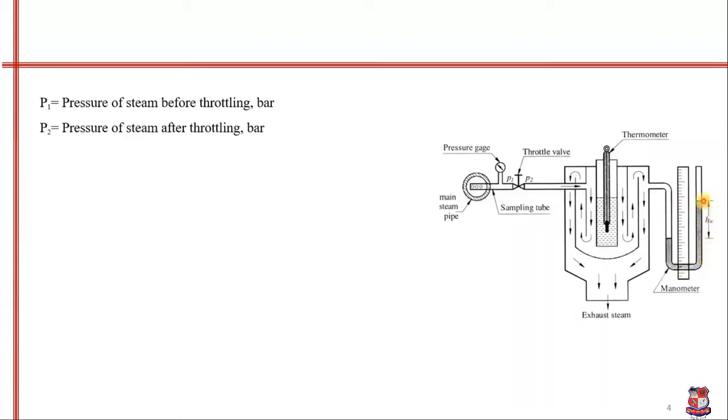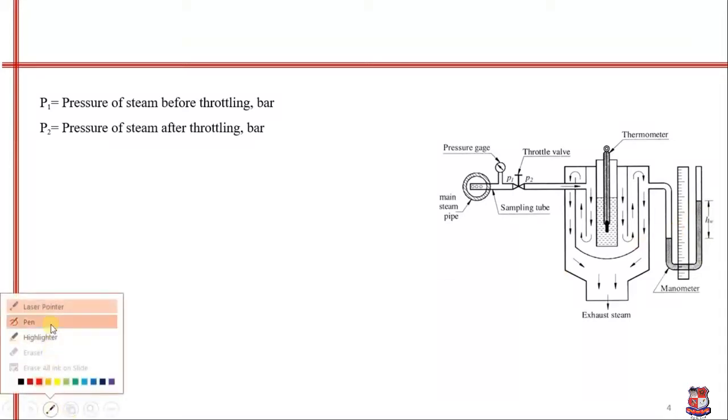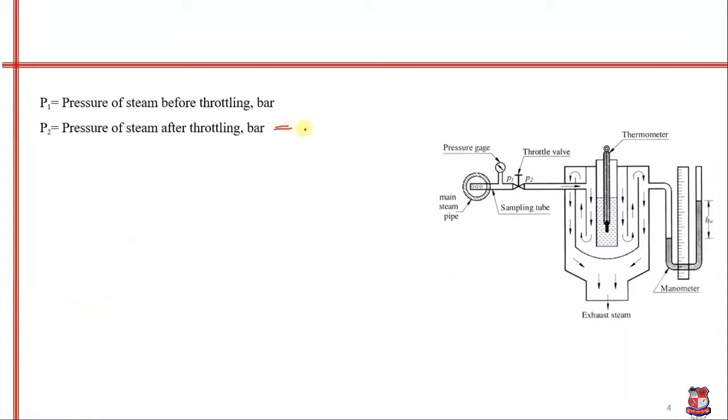The equation for pressure from the manometer is P = ρgh, density times gravitational acceleration times the height difference inside the manometer, where ρ is the density of the liquid inside the manometer and g is the gravitational acceleration. So from this equation we can find the pressure from the manometer.